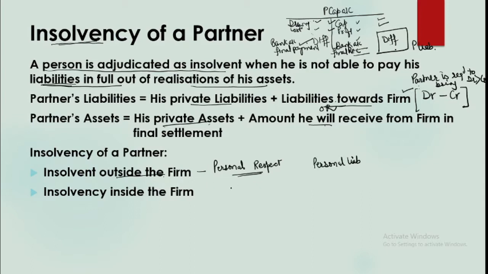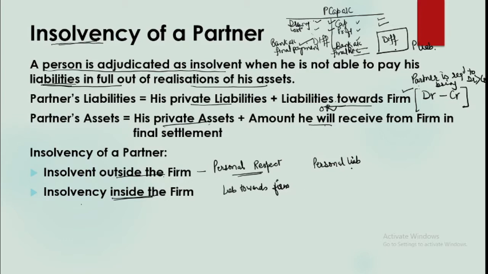And when a person is not able to pay his liabilities towards the firm, that is, he is to bring money into the firm and he cannot bring it, then he is referred to as insolvent inside the firm. So this is your liability. Now see, this is a very simple procedure. If we understand it, we cannot put it in a step by step format.